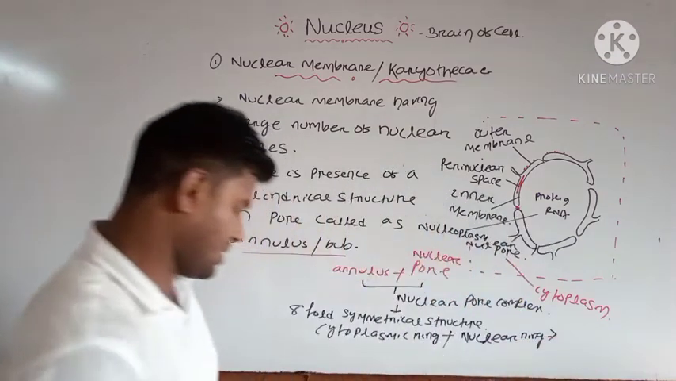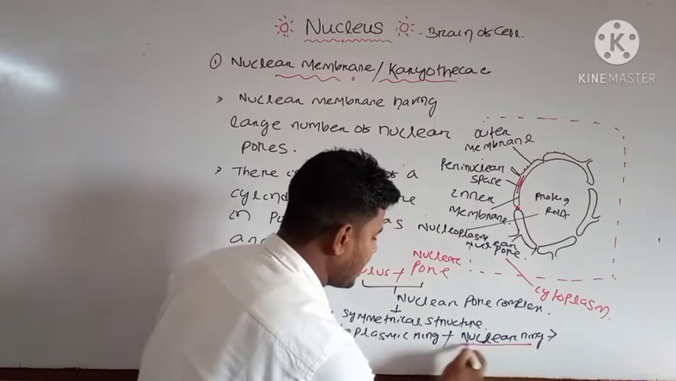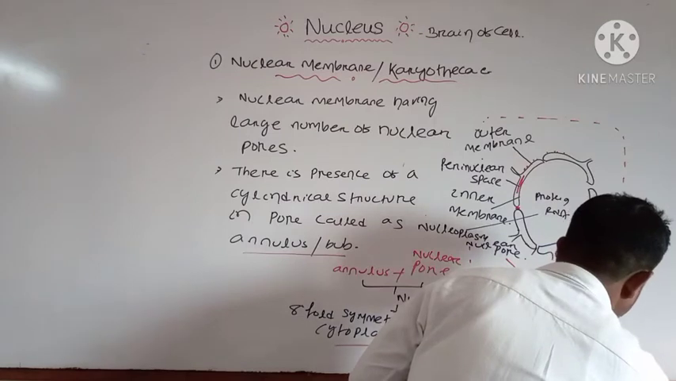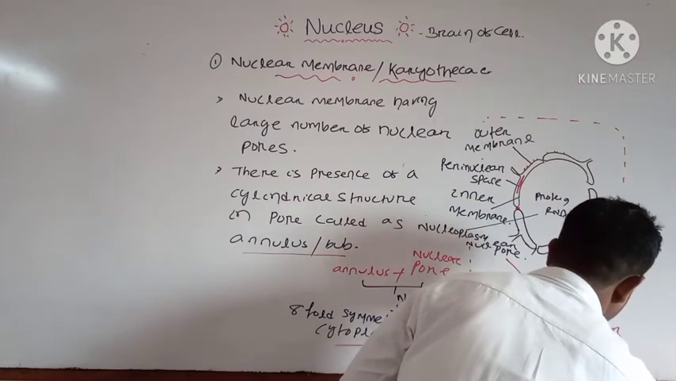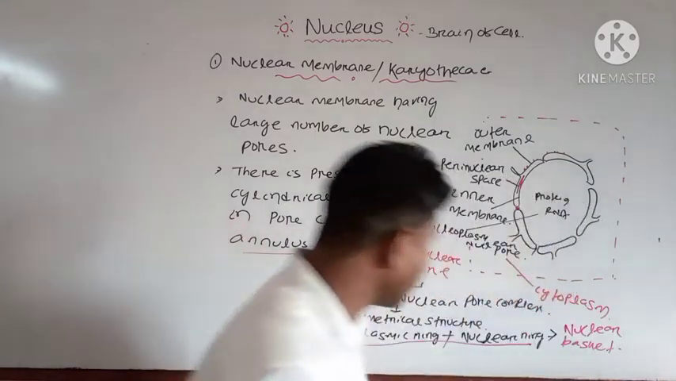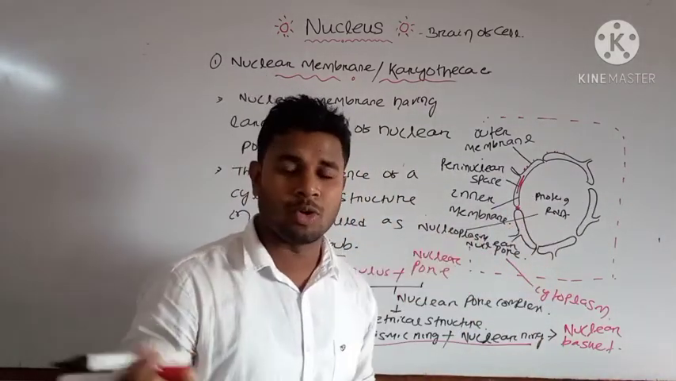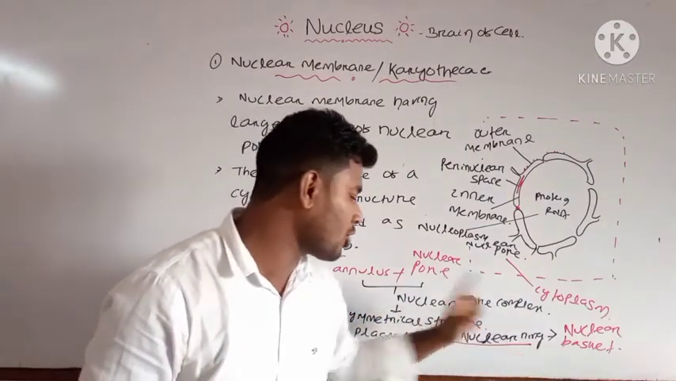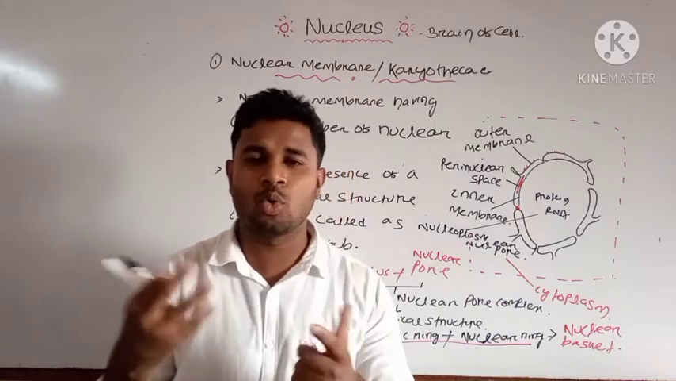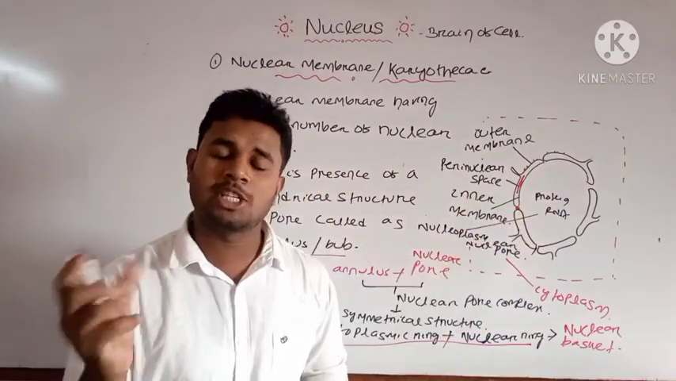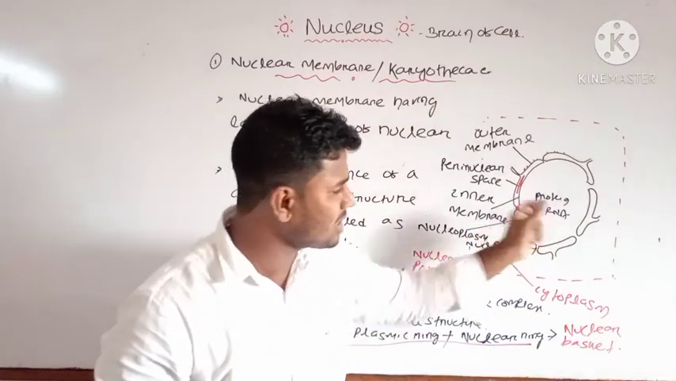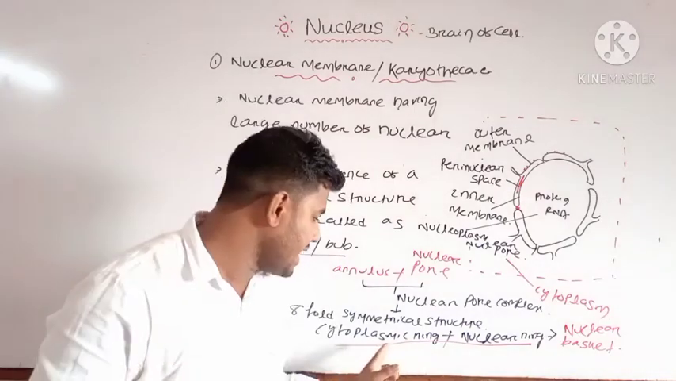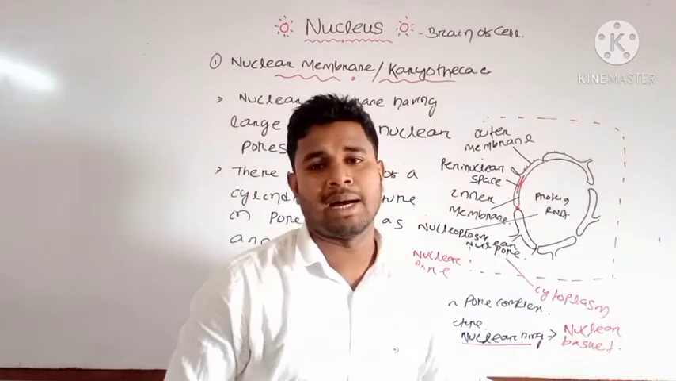And these two rings, the cytoplasmic ring and nuclear ring, they form which structure? That is known as your nuclear basket, which is present in the annulus or nuclear pore structure. Both the annulus and nuclear pore, they form which structure? Nuclear pore complex. And that nuclear pore complex has two ring structures. One is your cytoplasmic ring, which is present towards your cytoplasm, and another one is your nuclear ring, which is present towards your inner membrane, towards your nucleoplasm. And these two rings form the nuclear basket structure.